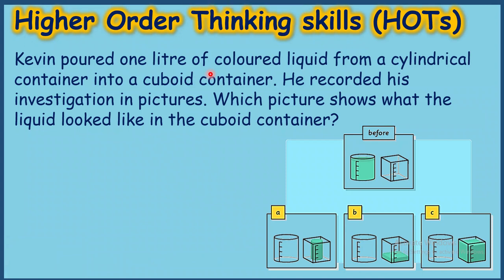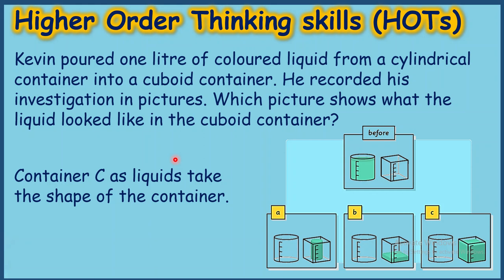Now high order thinking skills. Question: Kevin poured 1 liter of colored liquid from a cylinder container into a cuboid container. He records his investigation in pictures. Which picture shows what the liquid looked like in the cuboid container?